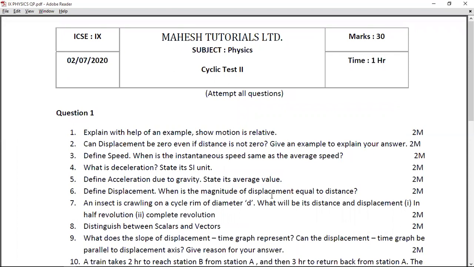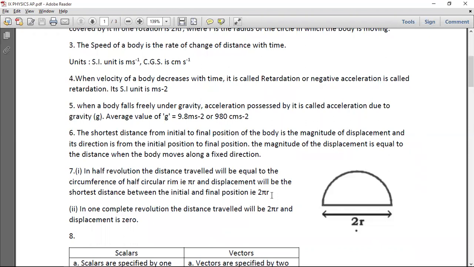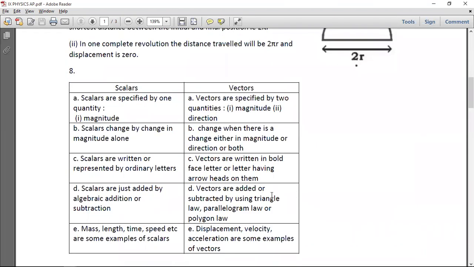I say it's a clear distinguish because we already know it's a distinguishing question. For 2 marks, you minimum need to have 2 points on each side. The first point should ideally be the definition of that particular thing. So define scalars, then define vectors. You can use the example, fine, but the example cannot be considered as a point. So you have to have 2 distinguishing points, supported by additional examples.